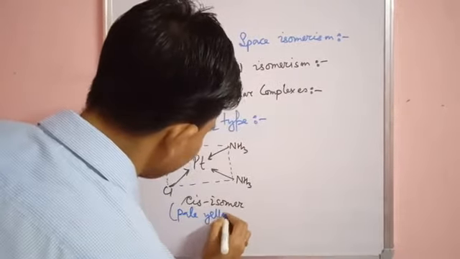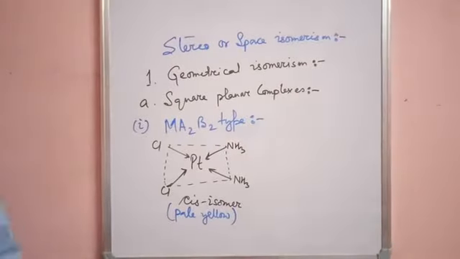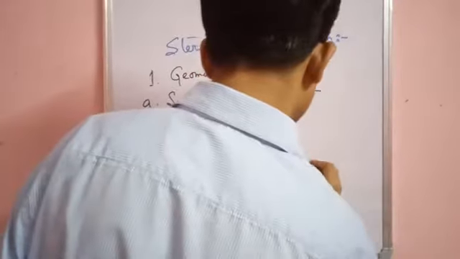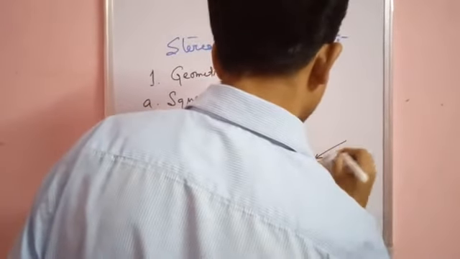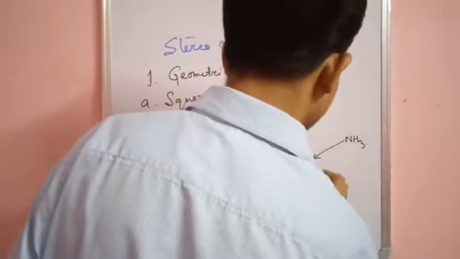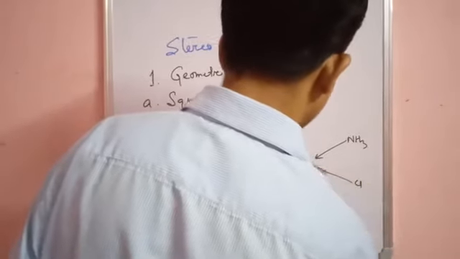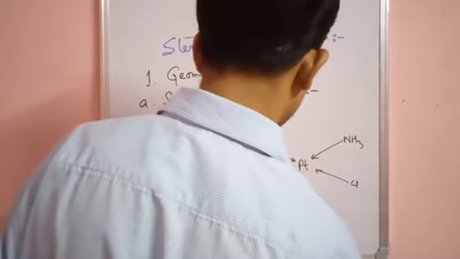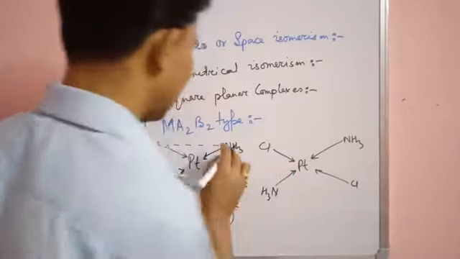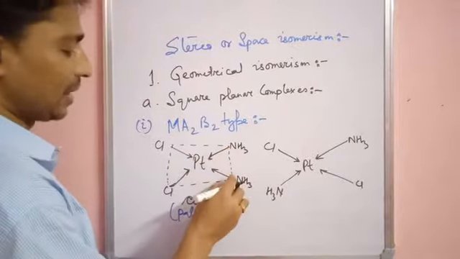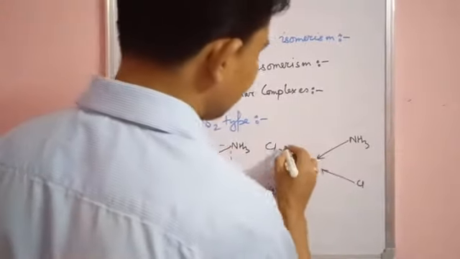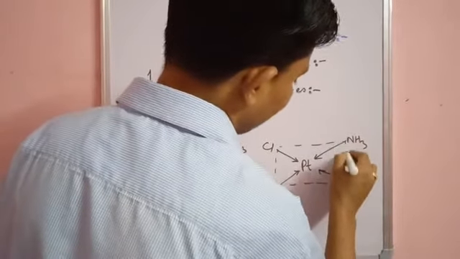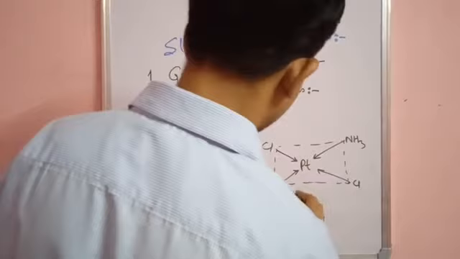Now, when any two same ligands acquire trans positions, the complex is Pt. Here is one NH3, here is one Cl, here is one Cl, and here is one NH3. So see, this NH3 and the other NH3 are at different positions of the central metal atom or ion. This is also a square planar complex, but this is the trans isomer.